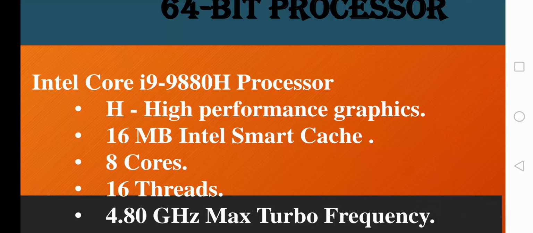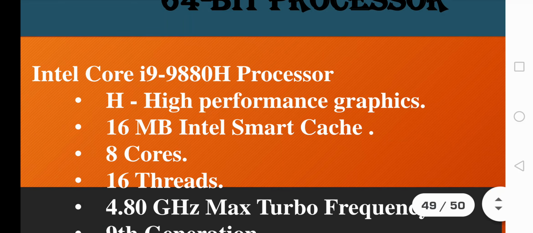Okay, i9 9880H processor, and the H letter simply denotes high performance graphics. That is, this processor gave much emphasis to graphical operations. So the H letter simply denotes a high performance graphical operation processor.